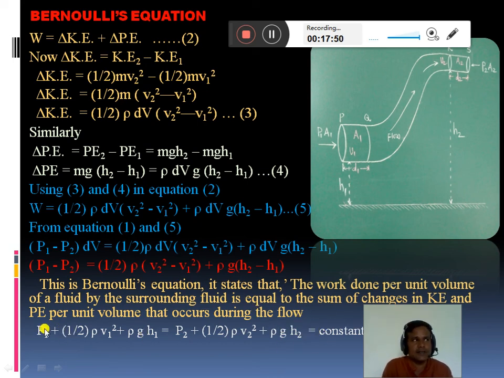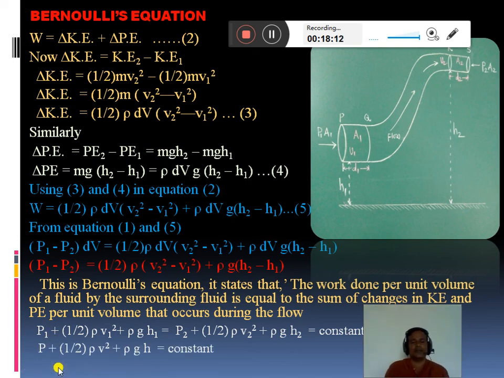So as initially mentioned, the Bernoulli's principle includes the relation between different physical quantities, that is the pressure, kinetic energy and potential energy, and height. So this is actually the Bernoulli's principle in a different form.